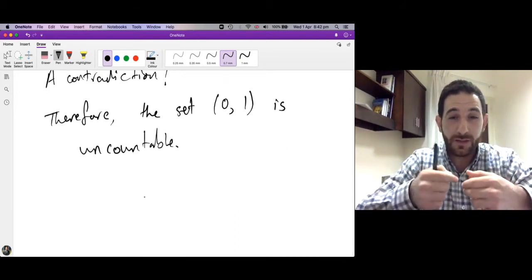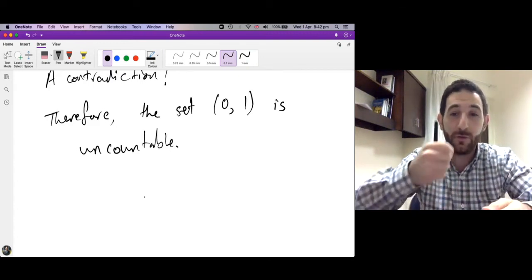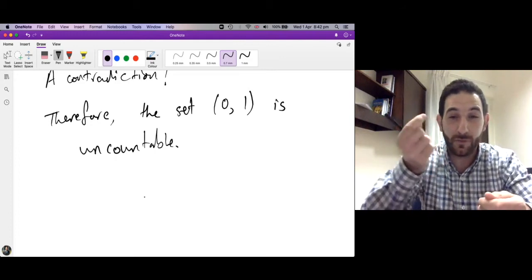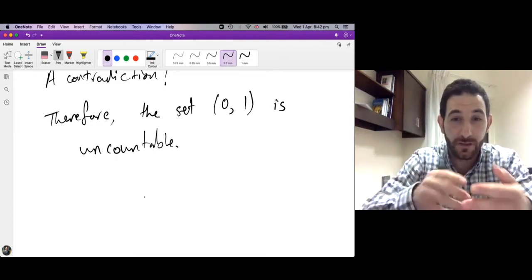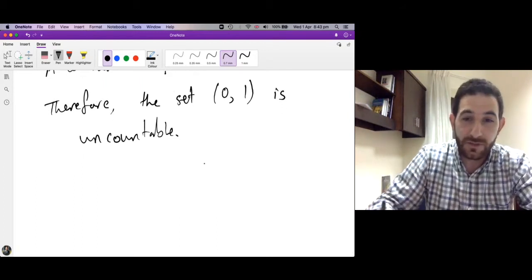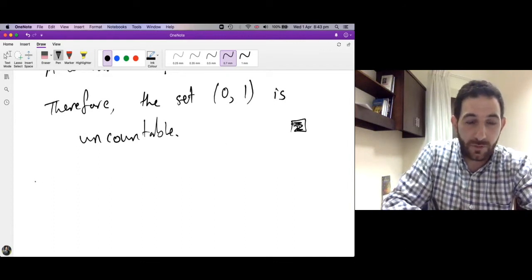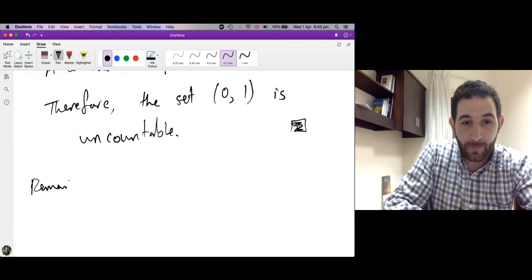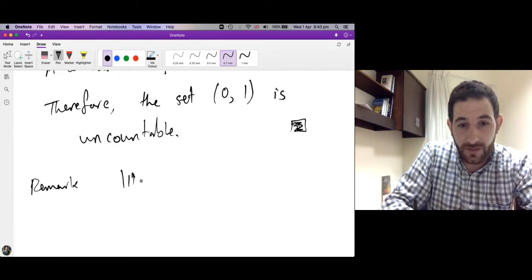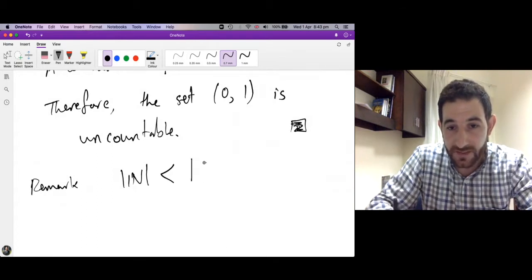Okay, what we showed is that suppose you can list the elements between 0 and 1, then you find an element between 0 and 1 which is not in your list. It's impossible to list the real numbers between 0 and 1. Okay, so this is the end of the proof. So what did we show? So remark, we showed that the cardinality of the natural numbers is strictly less than the cardinality of this interval.